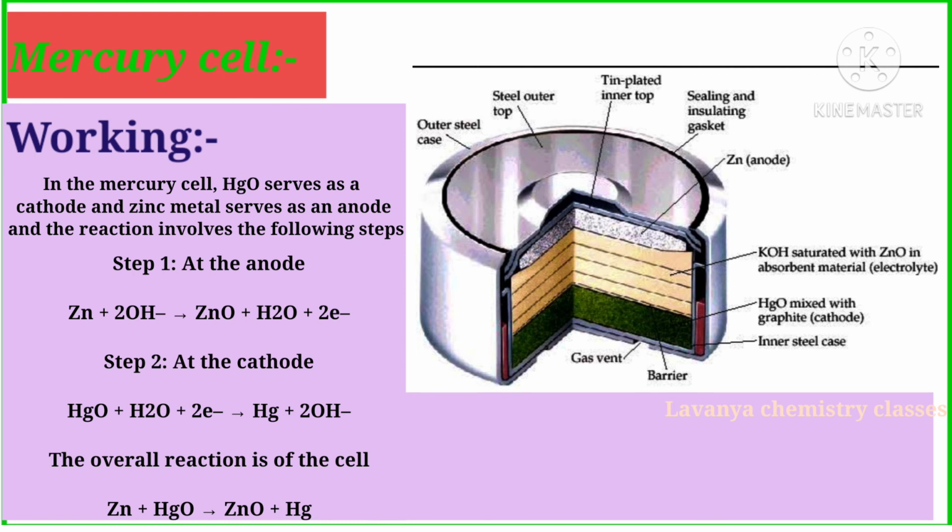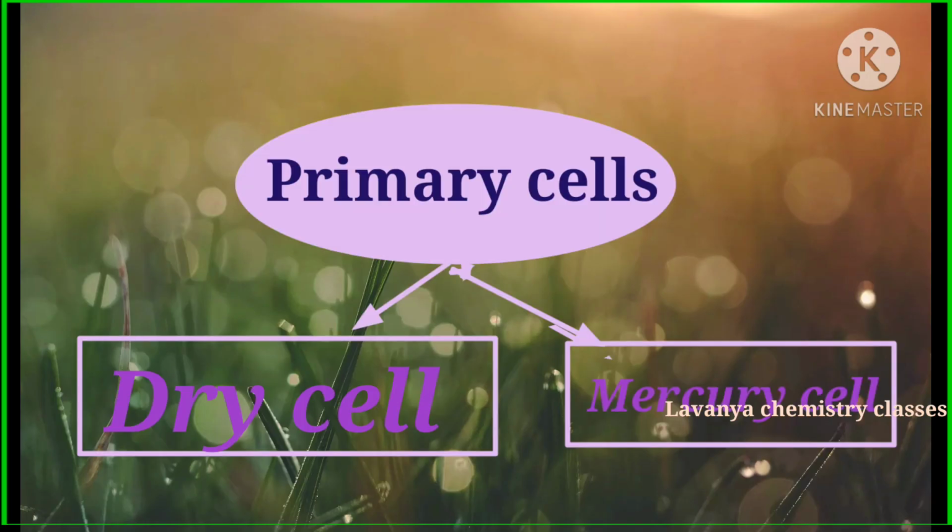The working of the mercury cell. The electrode reactions for the cell are given below. See here, at the anode, zinc amalgam plus 2OH- gives ZnO plus H2O plus 2 electrons. At the cathode, HgO plus H2O plus 2 electrons gives mercury in liquid form plus 2OH-. The net reaction, that means the overall reaction, is Zn(Hg) plus HgO gives solid ZnO and liquid Hg. This is the mercury cell and these belong to primary cells.